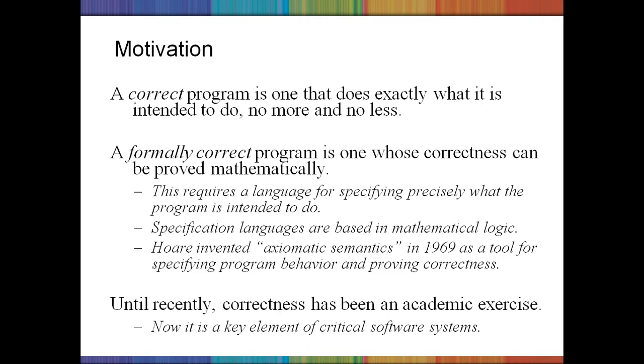Until recently, correctness had been an academic exercise. That means it was left to the programmer who designs the software to be responsible for checking the correctness. Now it is a key element for critical software systems. Whatever the latest critical systems are that they develop, verifying program correctness has become part of the project. Program correctness is also called program verification.